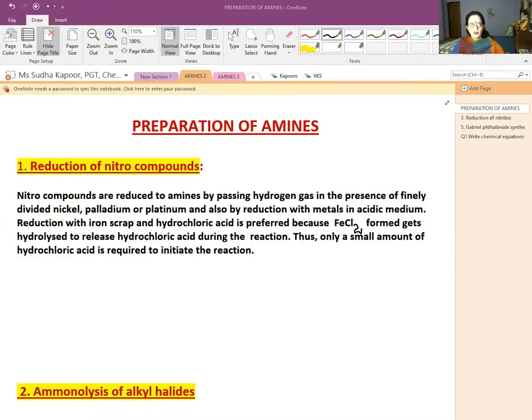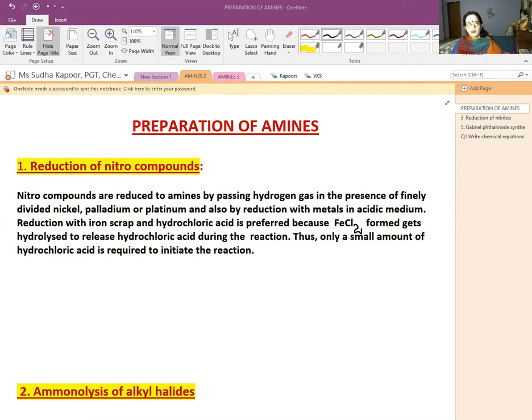Hello children, we are on lecture 2 of our lesson, Amines, organic compounds containing nitrogen. Now it is time for the preparation of the amines. There are 5 methods of preparation of amines. The first is reduction of nitro compounds. It is a very simple method to know how the amines can be prepared.